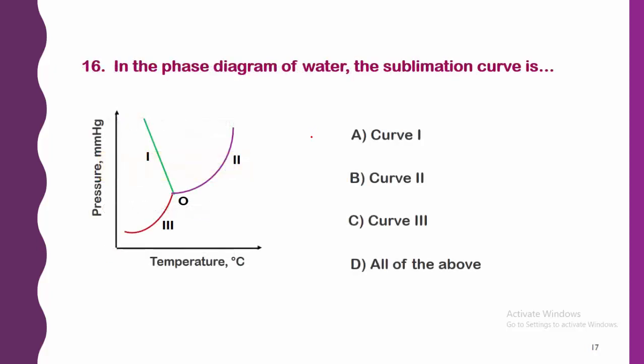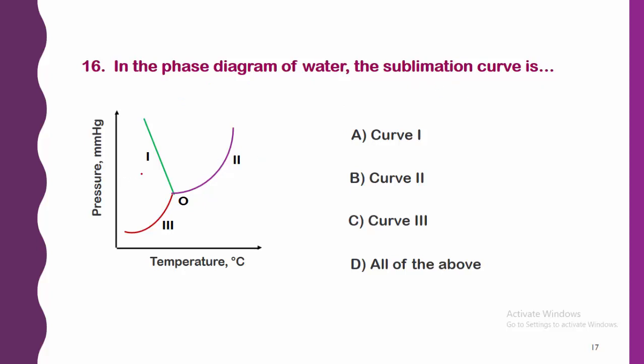Next, in the phase diagram of water, the sublimation curve. This is also a very important question. In the phase diagram of water, the sublimation curve is: option A, curve first; option B, curve second; option C, curve 3; and option D, all of the above. Different curves are given. This is curve first, this is curve second, this is curve third, and the triple point is indicated as O. Now the question asks for the sublimation curve.